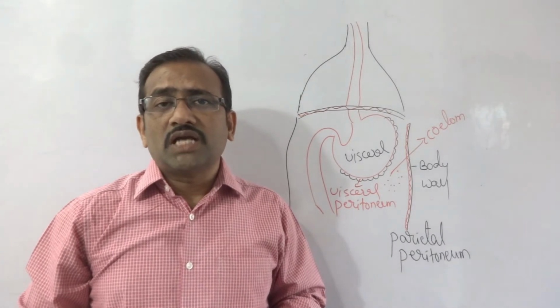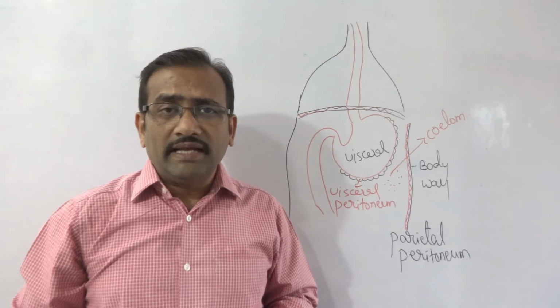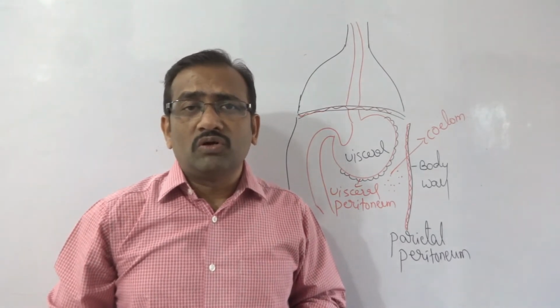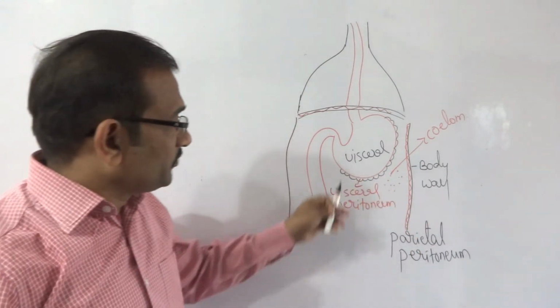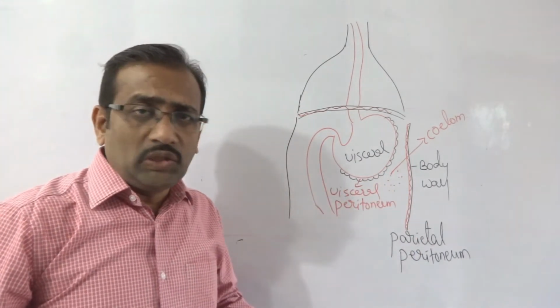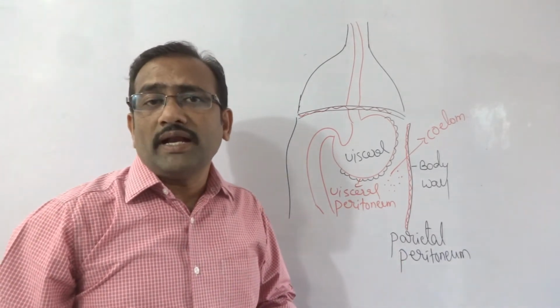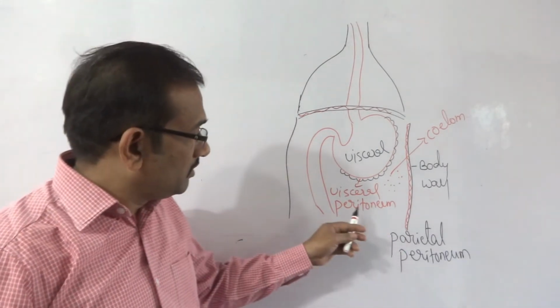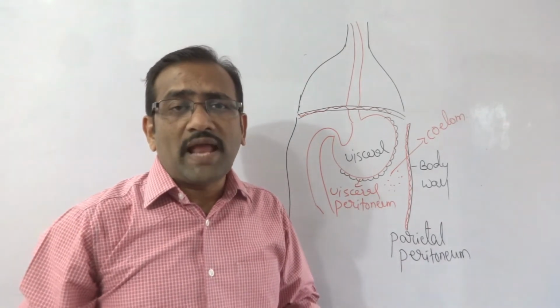Schizocoelom means schizo, splitting. Splitting of the mesodermal layer and creation of the coelom is called schizocoelomate. Now, this is the coelom. Parietal peritoneum, also known as somatic peritoneum. Visceral peritoneum, also known as splanchnic peritoneum.